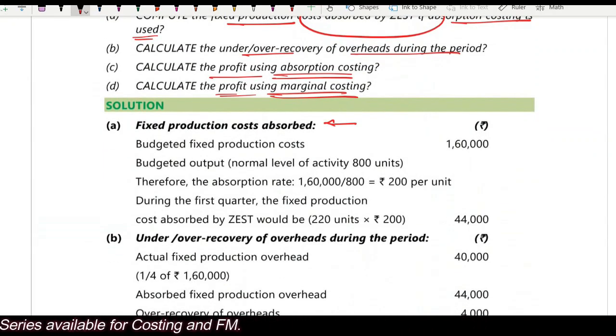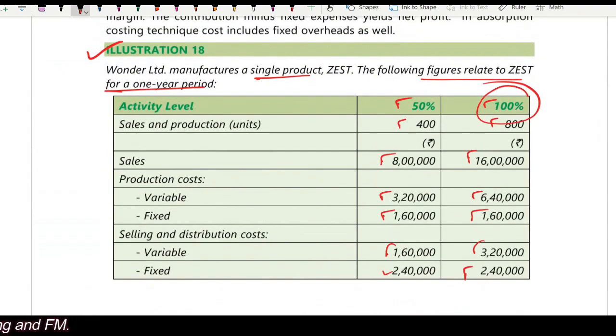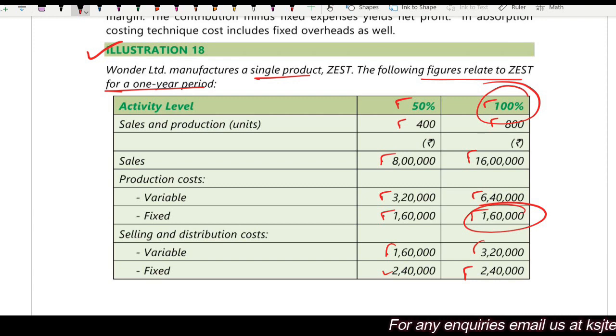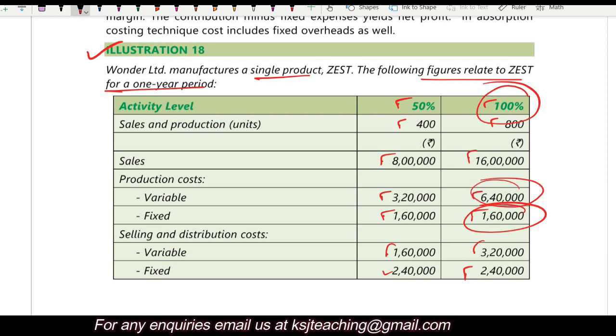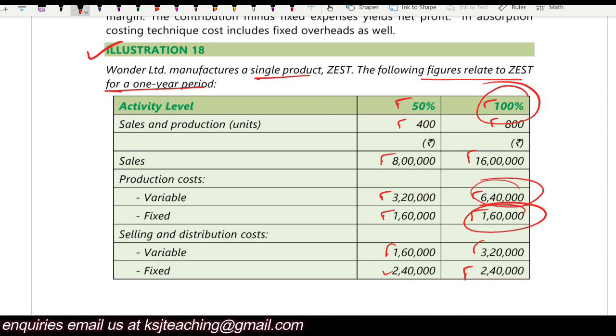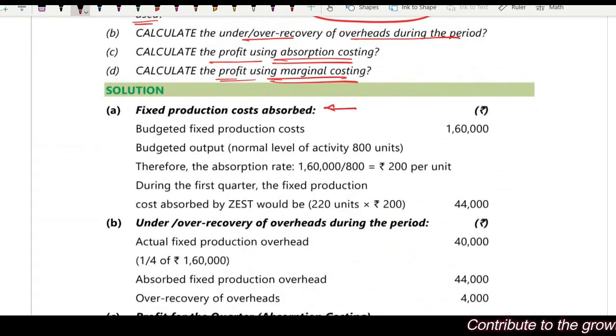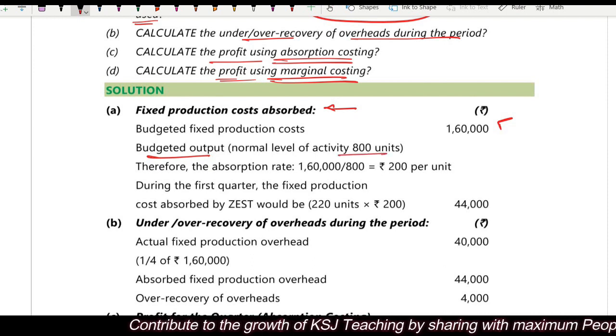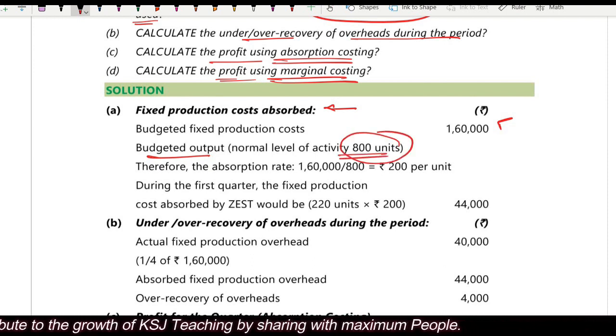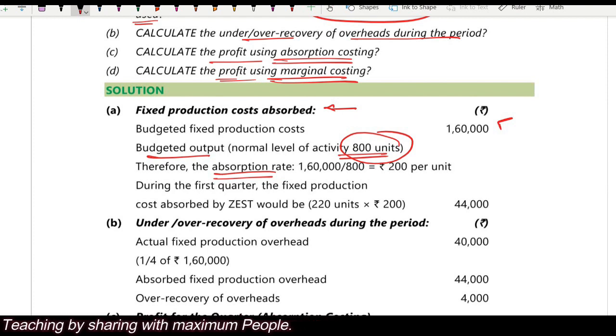Now how has this absorption been done? What is my budgeted fixed overhead? 1,60,000. We are talking about the production overheads only, okay? What about the variable? Variable is already identified in 1 unit. No need to absorb that, so relax. Budgeted fixed cost is 1,60,000, no issues, right? What is the budgeted output? 800 units. So what is the absorption rate for 800 units? Your fixed cost is 1,60,000. What is the absorption rate?